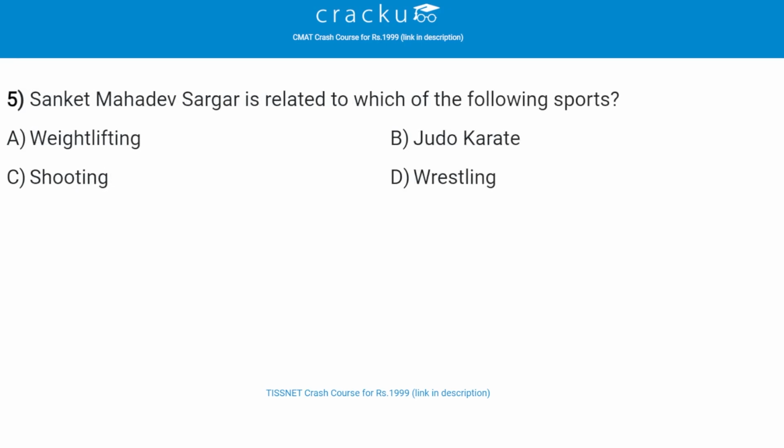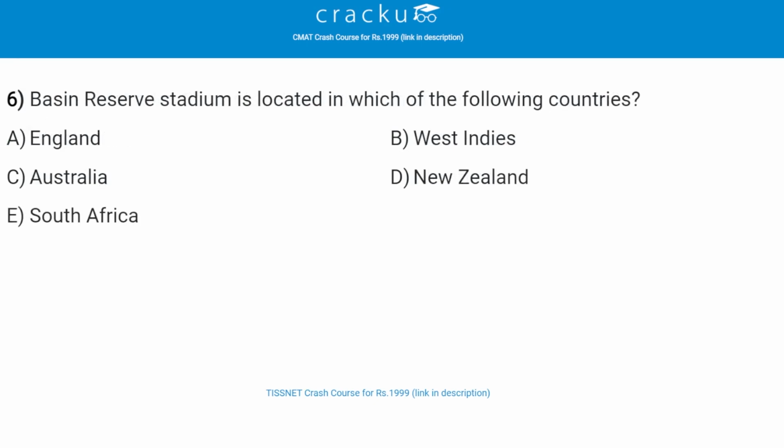Next, Sanket Mahadev Sagar is related to which of the following sports? The correct answer is weightlifting, that is option A. Next, Basin Reserve Stadium is located in which of the following countries? The correct answer is New Zealand, that is option D. Basin Reserve, also known as the Basin, is a cricket ground located in Wellington, New Zealand.